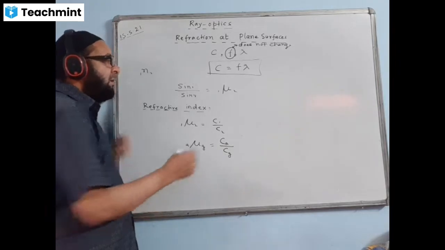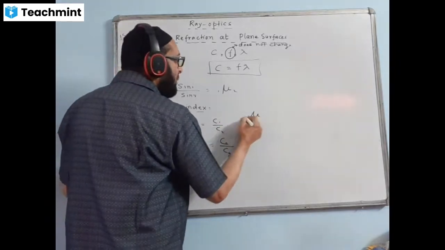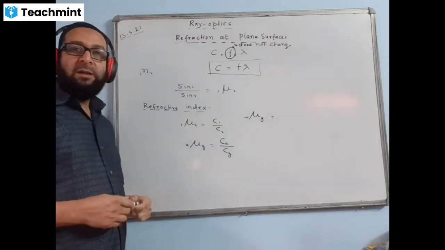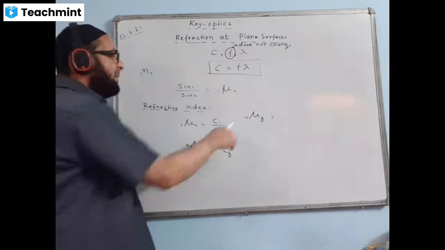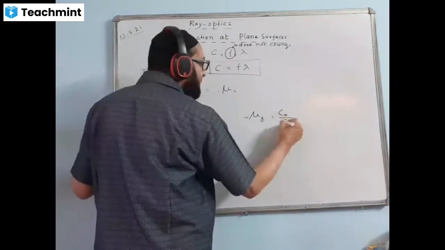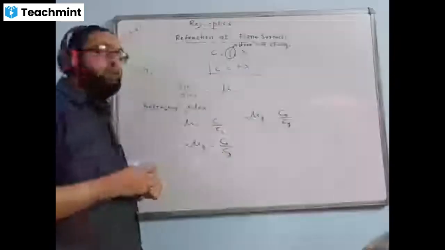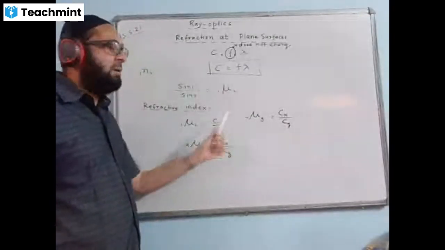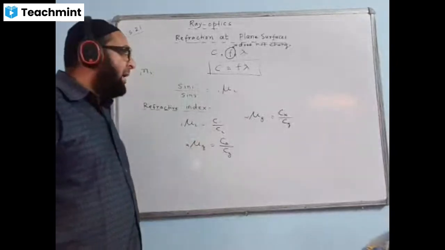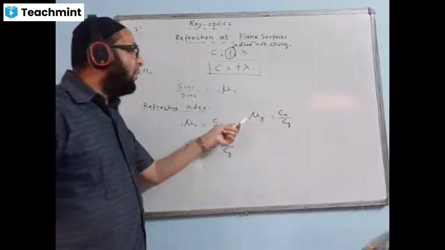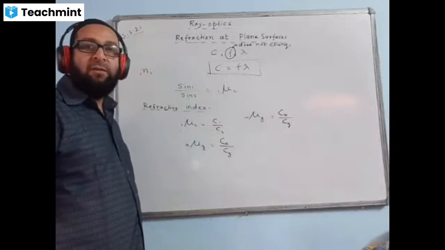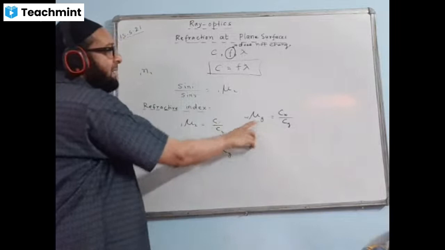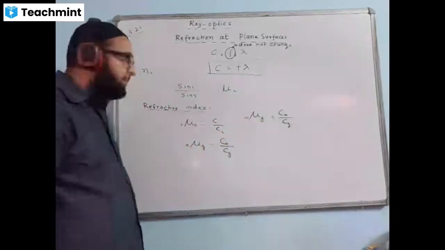Same way, if I write water here, glass over here, how do we express it speed wise? We'll be writing Cw, speed of light in water, upon Cg, speed of light in glass. And how to read it? Reading time, we read this: refractive index of glass with respect to water. In this case, the ray of light is traveling from water to glass. Glass is the refracting medium. The refracted ray is here and the incident ray is in this medium.